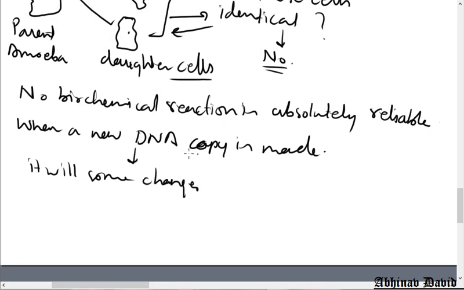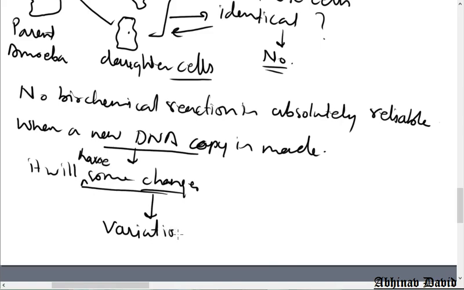Okay, so whenever a new DNA copy is made, it will have some changes, and these changes we call variations. So whenever a DNA gets copied, the new copy of the DNA will have some kind of changes, and these changes are called variations.